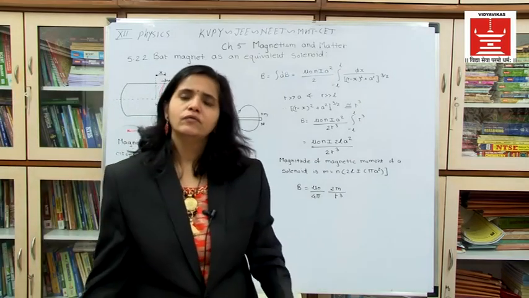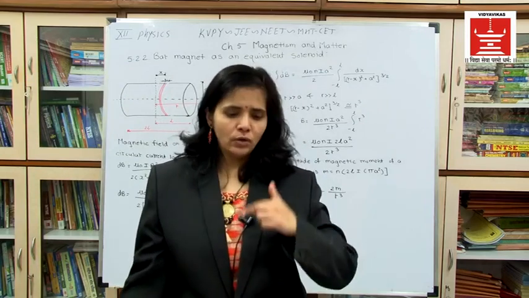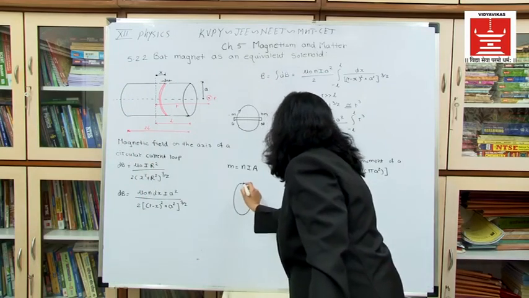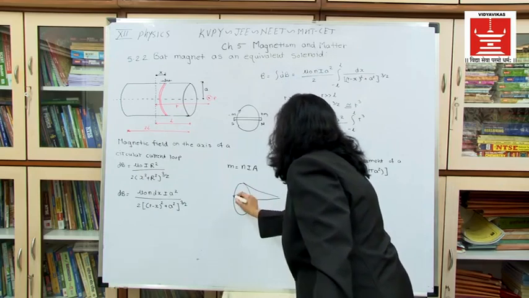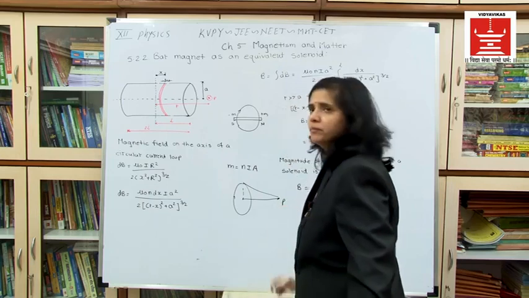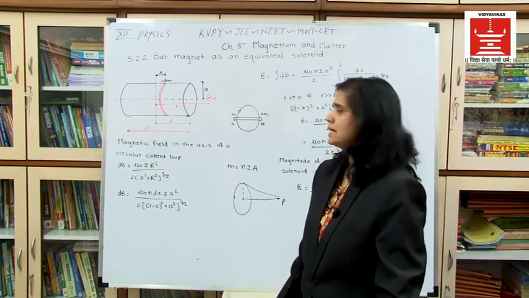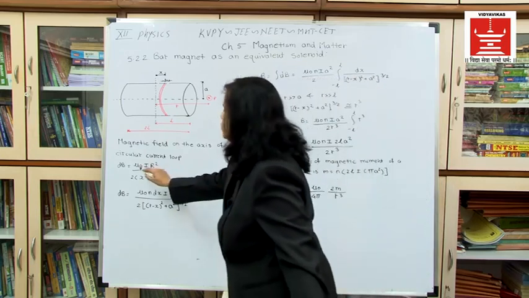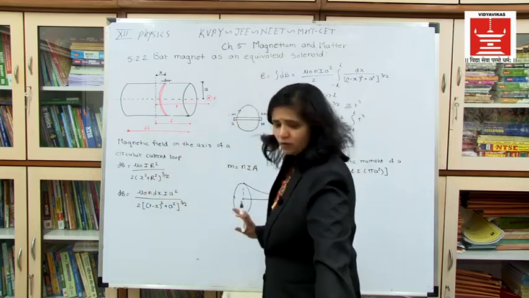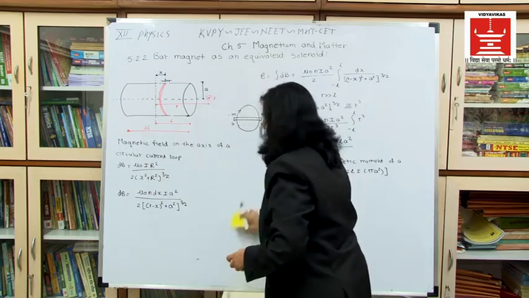Now in the previous chapter we have calculated the magnetic field of a circulating current coil along its axis, right? It was like this. This is my current carrying coil, and I want the magnetic field at this point P. We calculated the magnetic field on the axis of a circular current loop, that was mu 0 I r square upon 2 x square plus r square raised to 3 by 2. That was the formula which we had derived in the previous case for a circular current carrying loop.